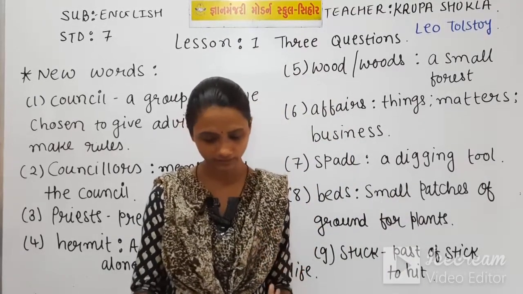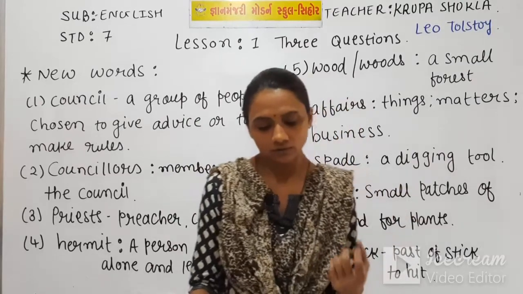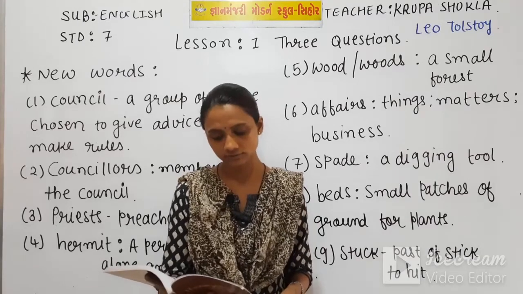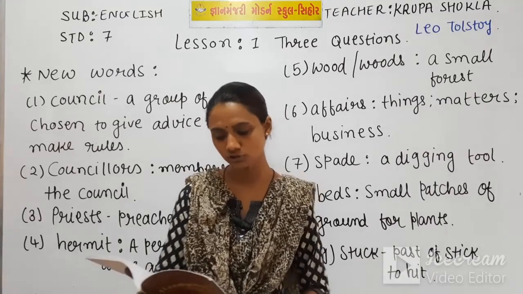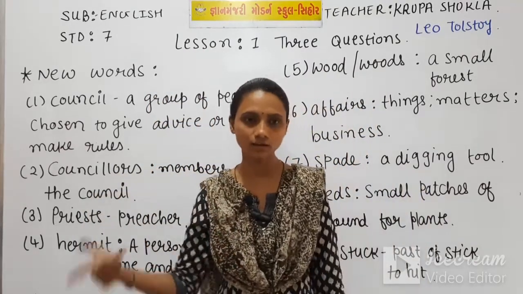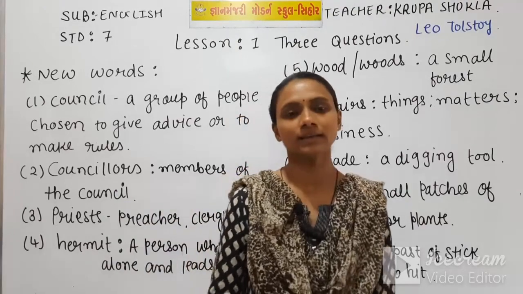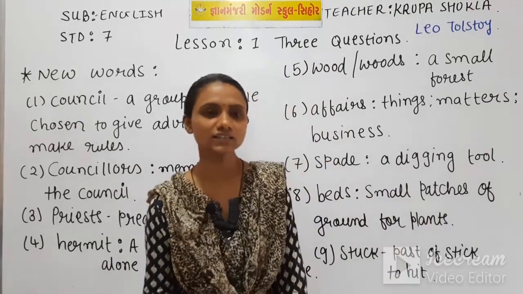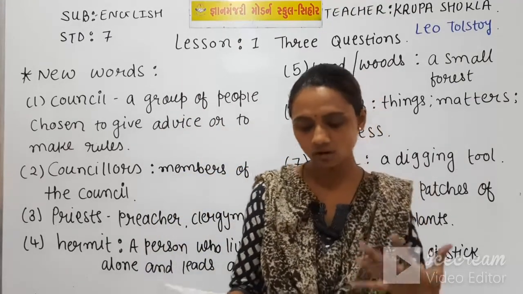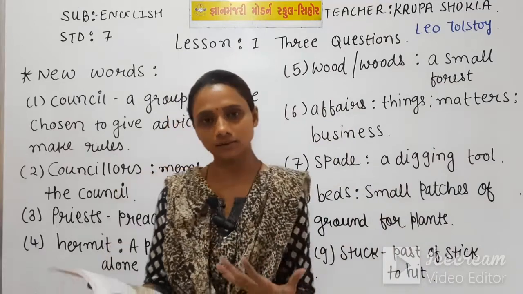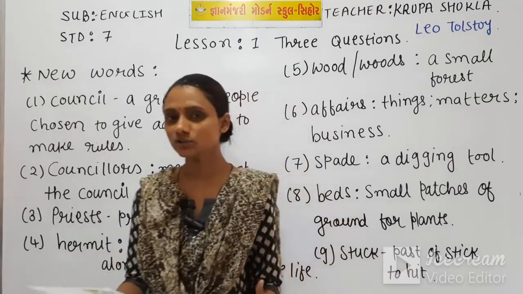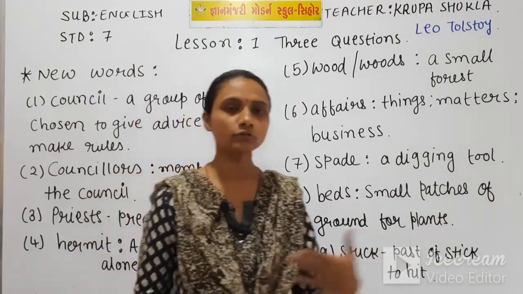Now on page number 8, I am reading the second para. But then others said that there were some things which could be urgent. These things could not wait for the decision of the council. So one suggestion the king got is to ask the council members. But the second suggestion the king got is that some actions always require a quick, urgent reply. So in that situation we don't have time to ask a council.